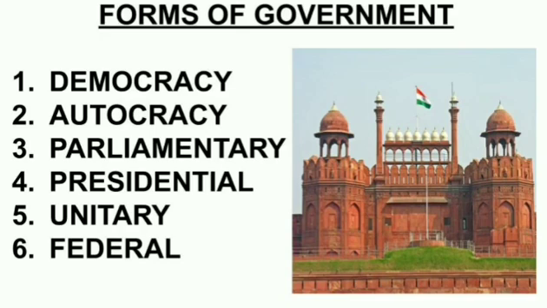In the United States of America, the presidential form of government means what? State governments will look only after their state. They will not cooperate with the head of the country. Like in the USA, we have Donald Trump. He is the president of the United States of America. He will look after the entire America. But in America, there are different states. So the state government will look only after their own state, and the head of the state will look after that. So there is a separation of power.